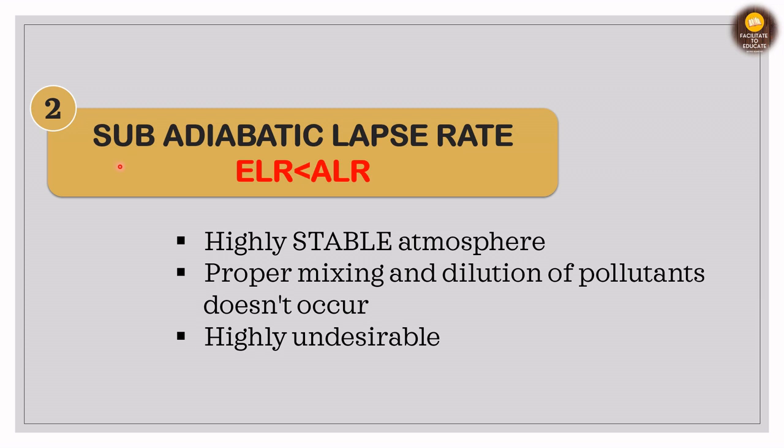Now the second type is the sub-adiabatic lapse rate, in which the ELR is lesser than the ALR, that is, environmental lapse rate is less than ALR. So what was the value of ALR? That was minus 9.8 degrees Celsius per kilometer. So the ELR will be lesser than this value. So last was the super adiabatic, this is sub-adiabatic lapse rate.